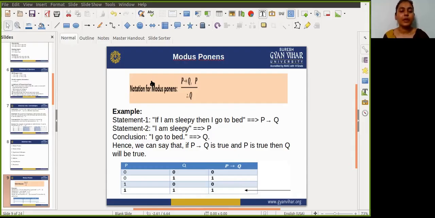For example, if I am sleepy, then I go to bed. So for that, I am writing an implication rule, P implies Q. For P, I am writing I am sleepy; for Q, I go to bed.